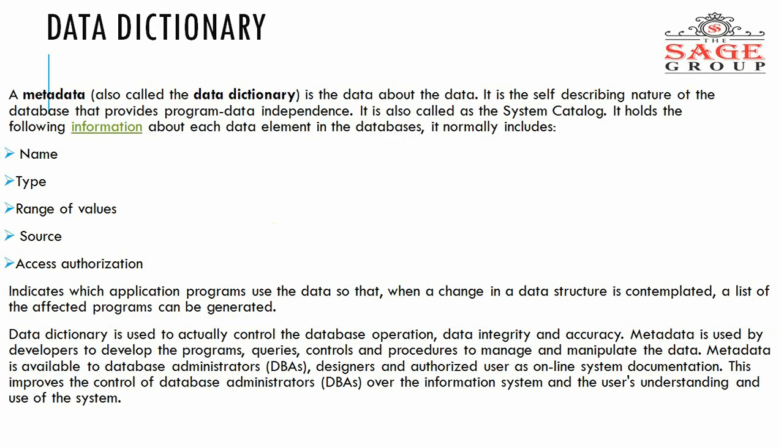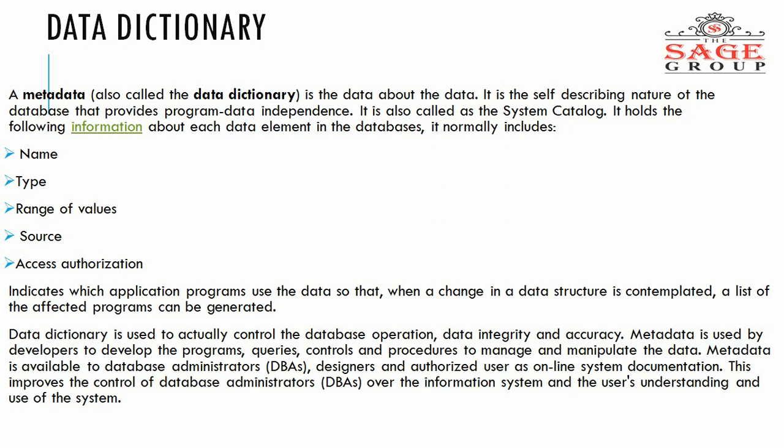Now, data dictionary. What is a data dictionary? Metadata is data about the data, and that is called the data dictionary. It is the self-describing nature of the database that provides program-data independence. It is also called the system catalog. It holds the following information about each data element in the database: normally name, type, range of values, source, access and authorization.